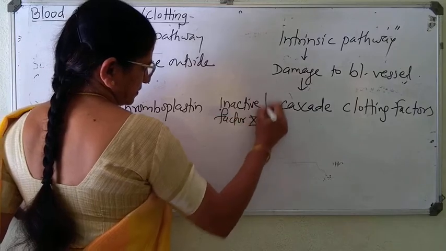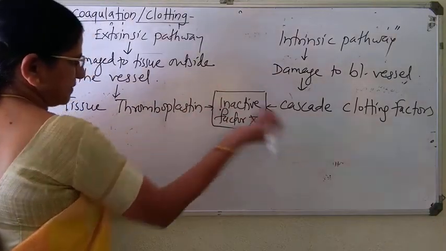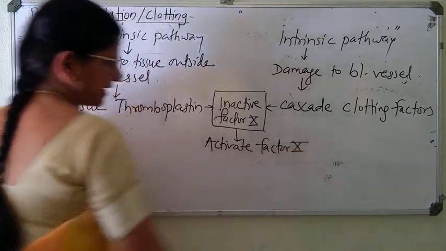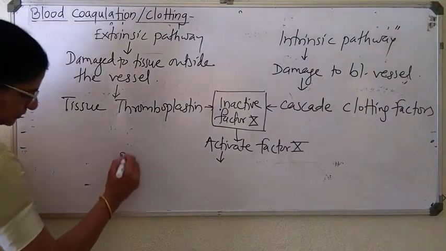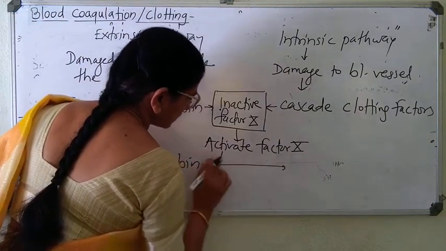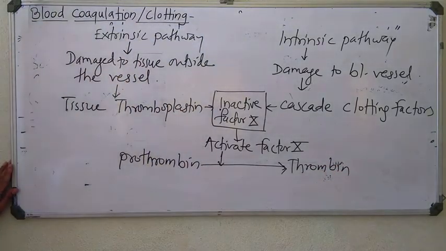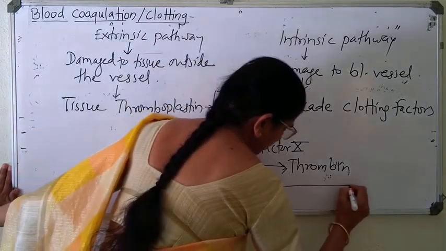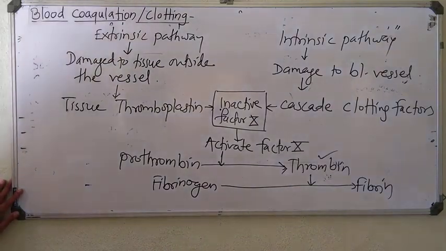The cascade method and this thromboplastin activate factor 10th, and due to this activation, inactive prothrombin is converted into active thrombin, and similarly fibrinogen is converted into fibrin due to this thrombin, and finally a blood clot is formed.